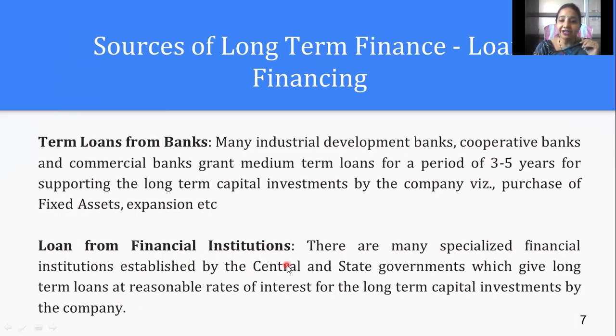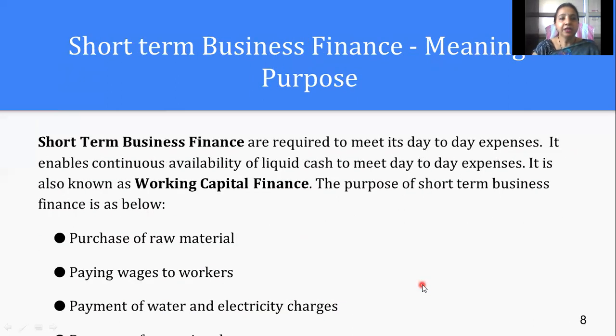Then loans from financial institutions, which are specially established for the finance generation of companies. These institutions, established by central and state governments, give long-term loans at reasonable rates of interest, for the long-term capital investments by the company. Now we'll move on to the next topic, short-term business finance.